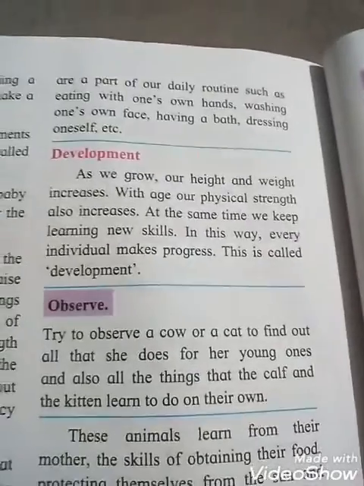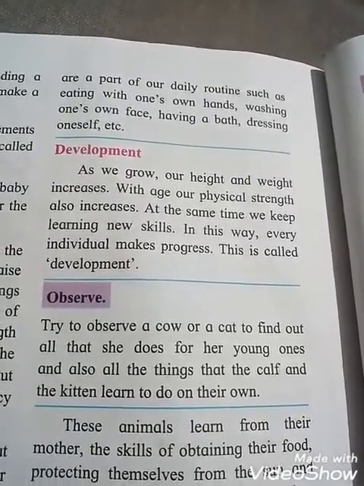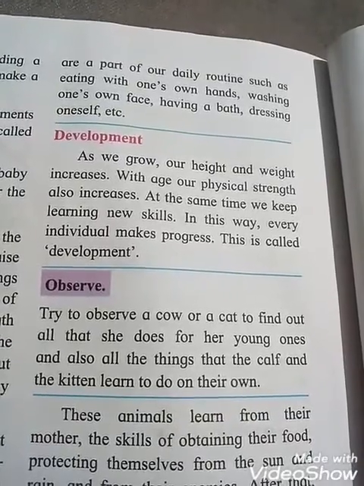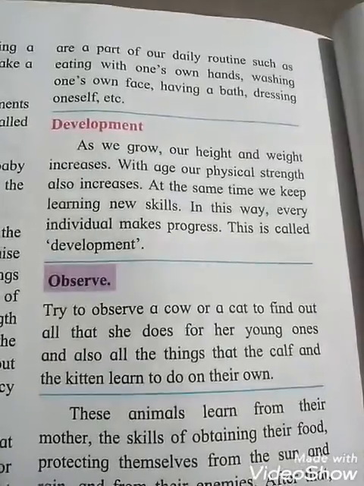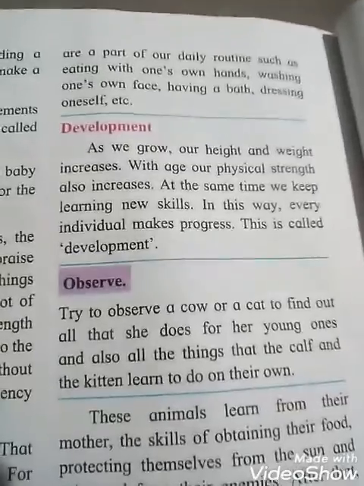For example, see students, when a baby comes to know how to walk, then they start to learn difficult things like running, hopping on one leg, or catching a ball. So in this way, at the same time, we keep learning new skills, and every individual makes progress. This is called development.